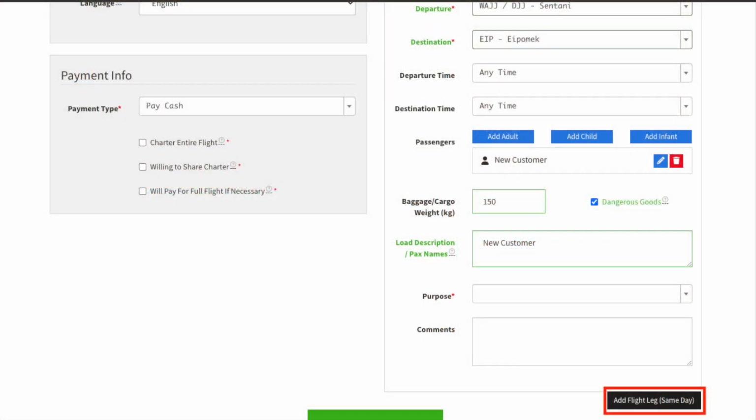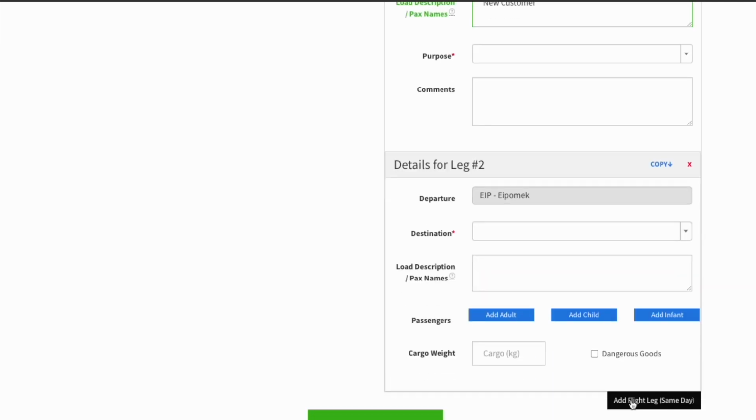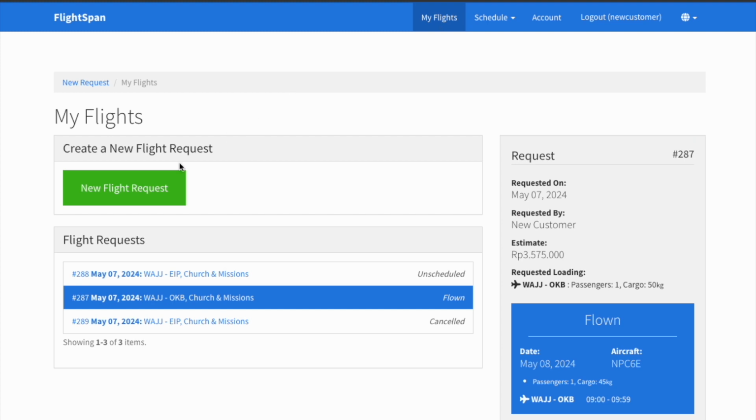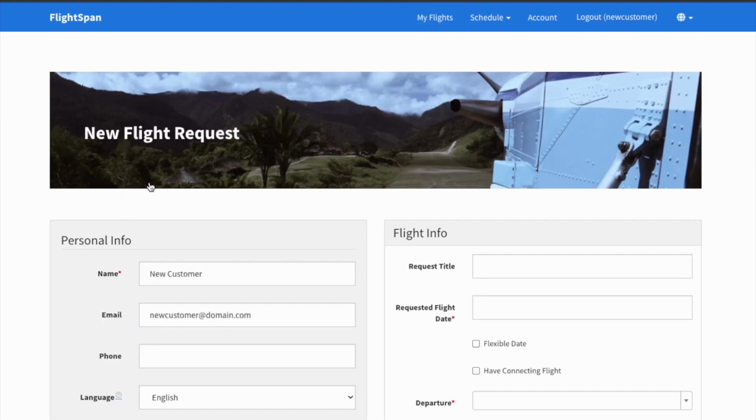If you have cargo or passengers continuing on to another destination on the same day, click Add Flight Leg Same Day and enter the details. Note, if an additional leg is needed for a different day, it must be submitted as a separate flight request.